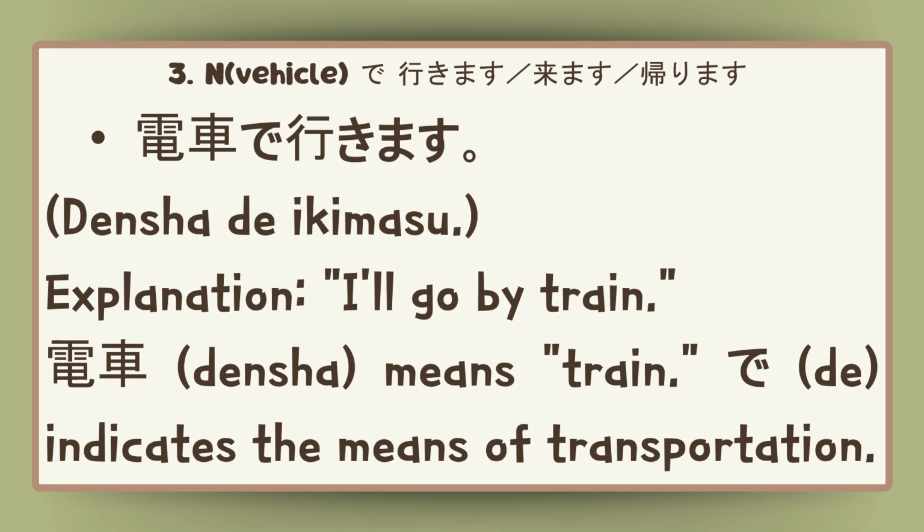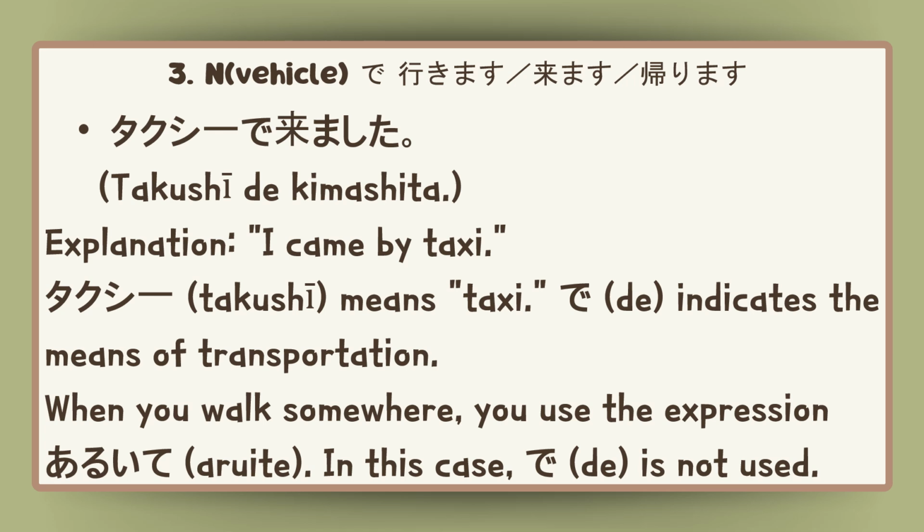For example, densha de ikimasu. I'll go by train. Densha means train. De indicates the means of transportation. Takushii de kimashita. I came by taxi. Takushii means taxi. De indicates the means of transportation.